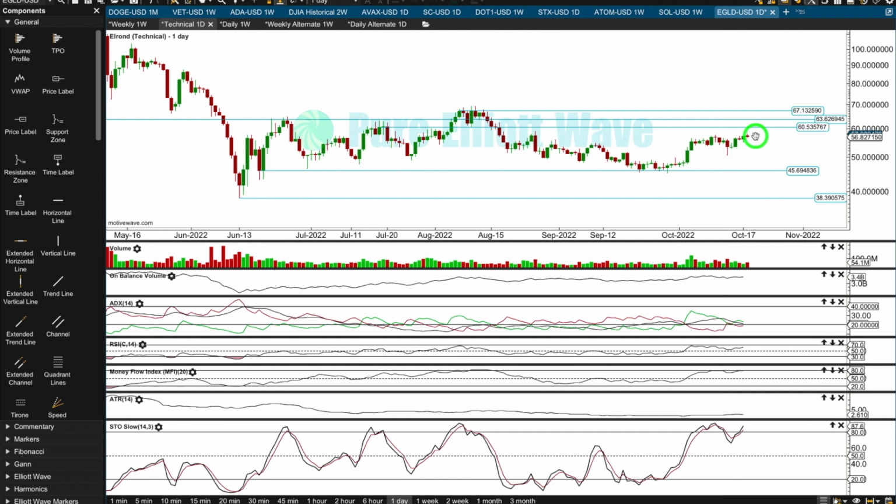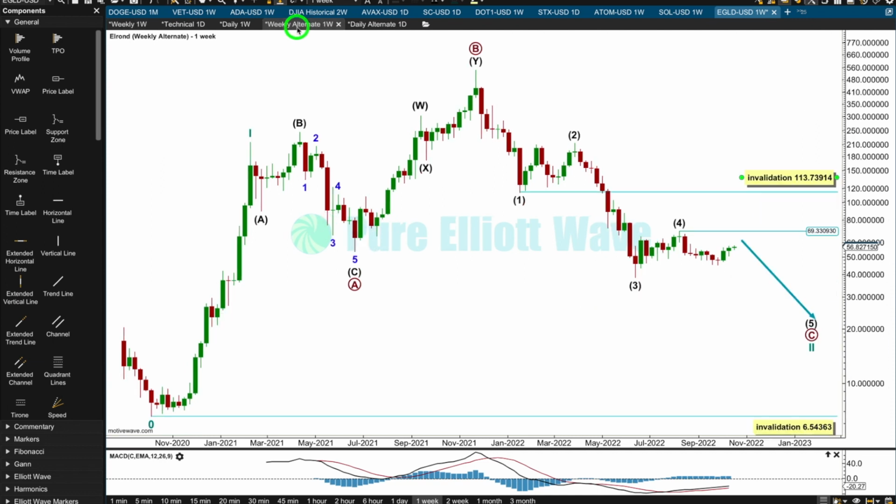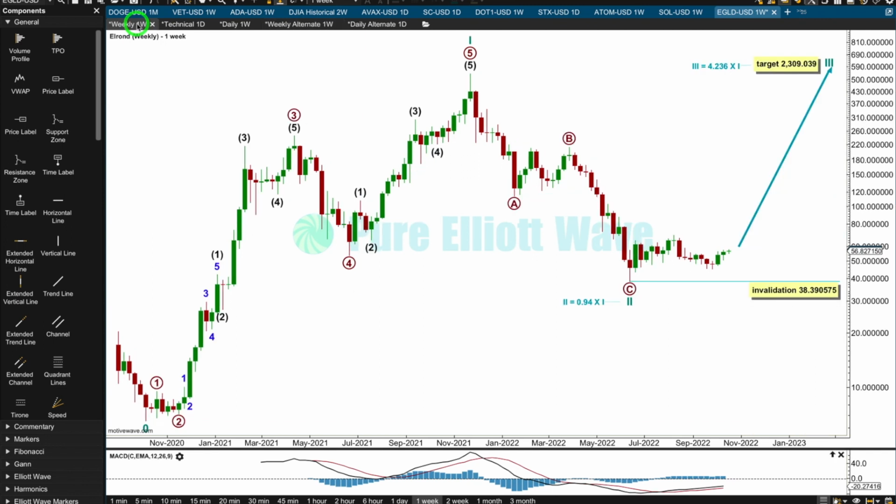I'd expect an upward swing to continue at least to resistance. Let's see how price behaves about 60 and eventually 67. If we can see a close above this price point here, then I would expect that's an upward breakout, and I would have confidence in this wave count. I would say that there is a little bit more technical support for the idea that this is a sustainable low, but I would want to use these price points to eliminate this more bearish wave count and have confidence in this bullish wave count. That's my conclusion for Elrond.